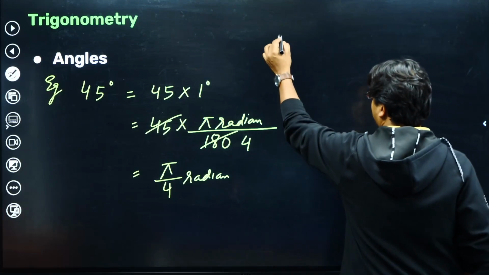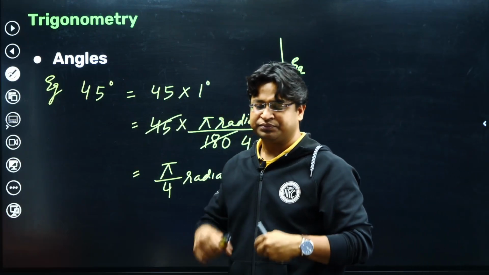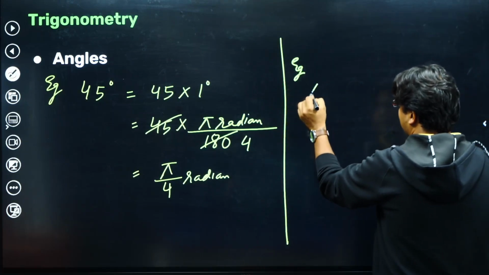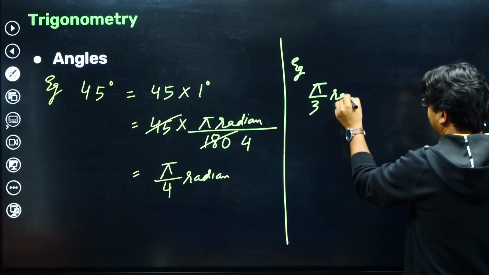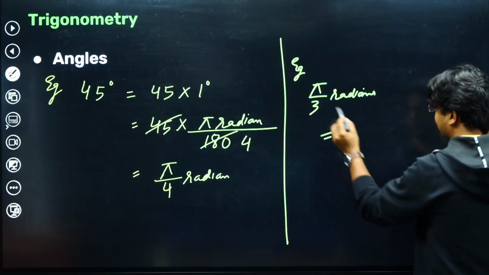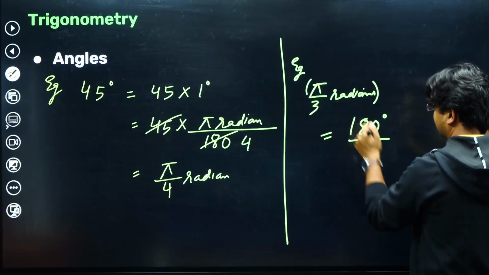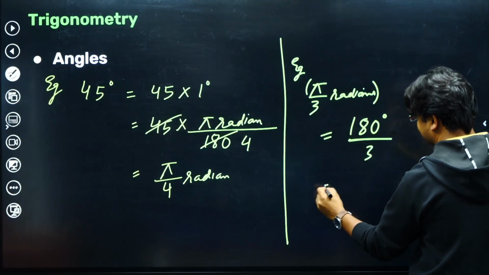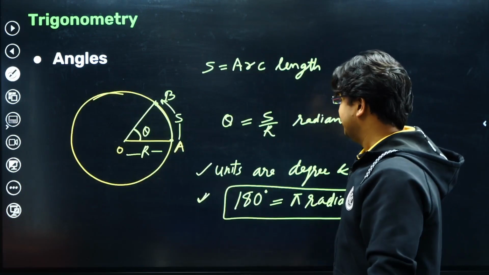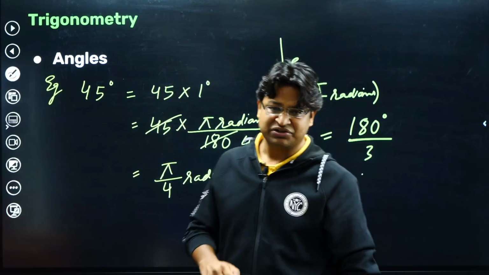If we have to do the other way around, suppose something is given to me in radians and I want to convert it into degrees. Let's say we have been given pi by 3 radian. That's very simple: pi radian is 180 degree, so 180 degree by 3 is 60 degree. Like this you can convert degree into radian and radian into degree. Please remember this formula, 180 degree is equal to pi radian. This should come very naturally to you.